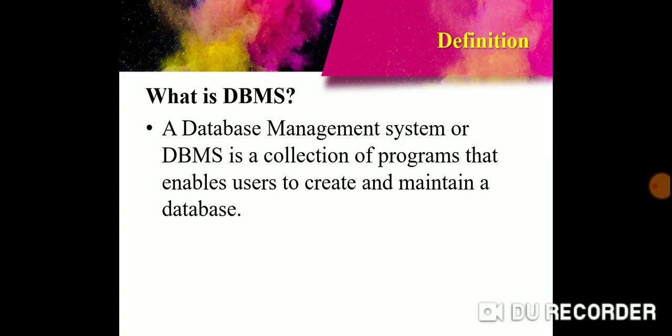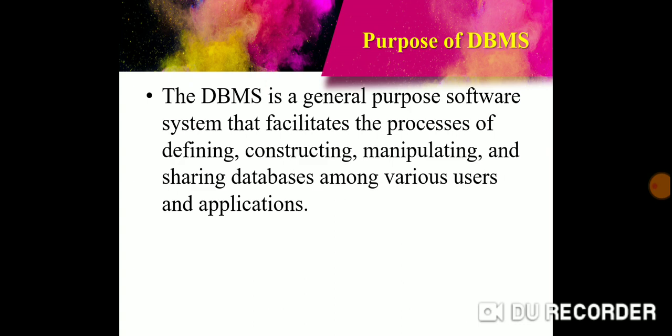Now let's look at the purpose of DBMS. It is a program that enables the user to create and maintain a database. But what is the purpose of DBMS? Why can't we just write in a table and use it?